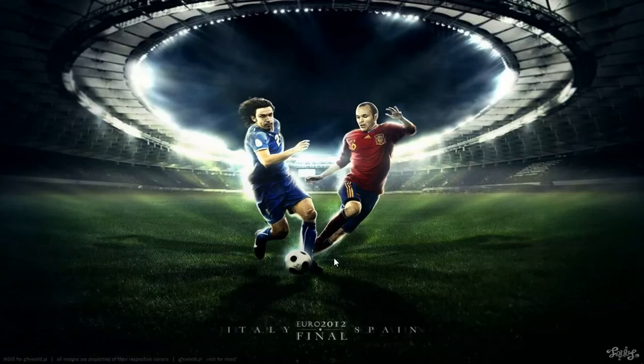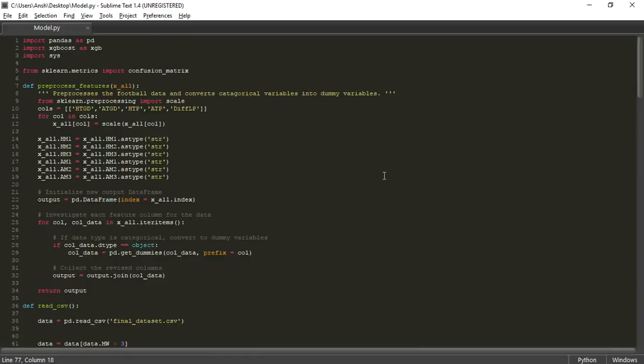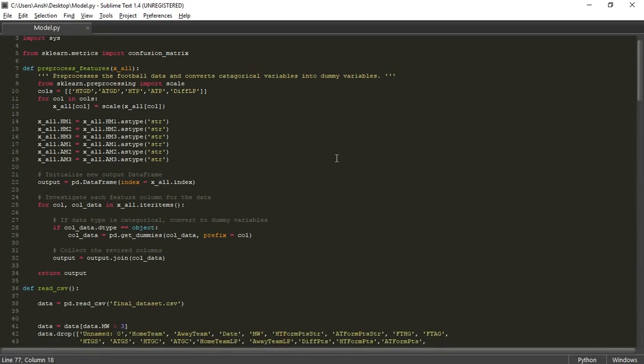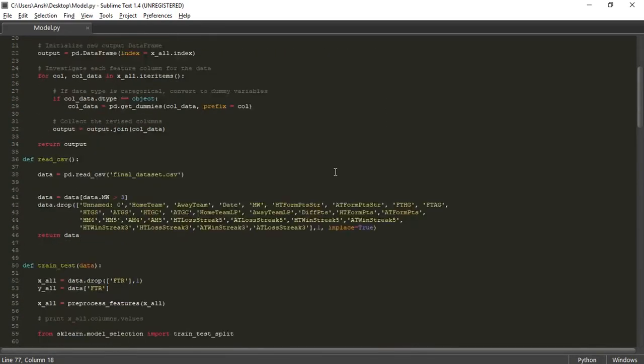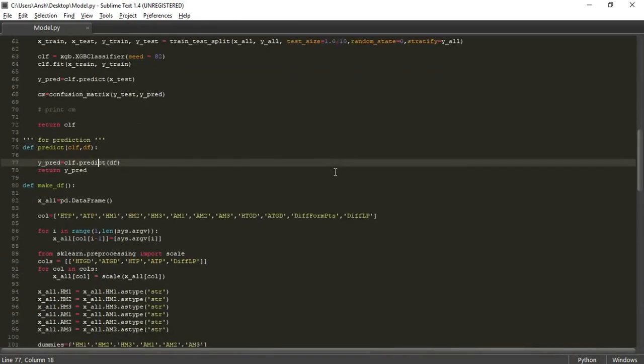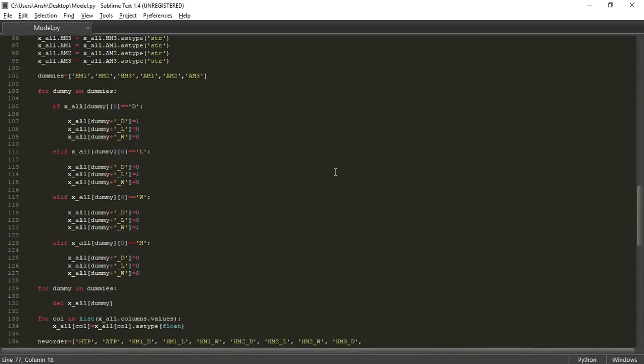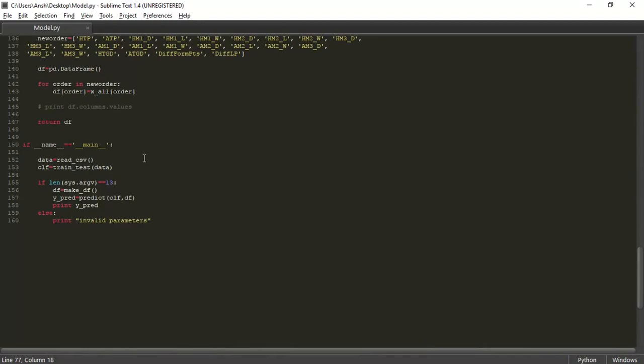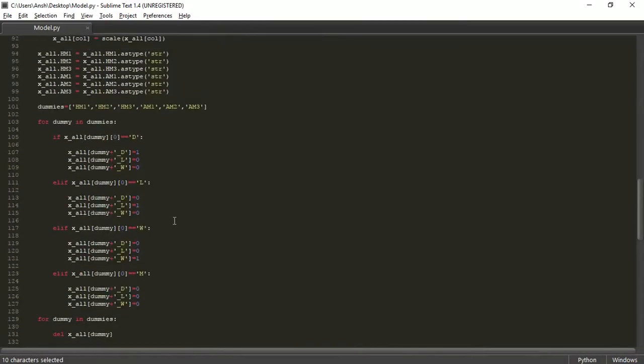And we're also going to optimize its parameters to further increase the accuracy. So this is the model.py file, and this is the basic ML engine behind our website, and I'm going to explain all this code to you. Heading on to the main function, first we include the CSV file into a data frame called data. Then we call this function train test and pass this data.